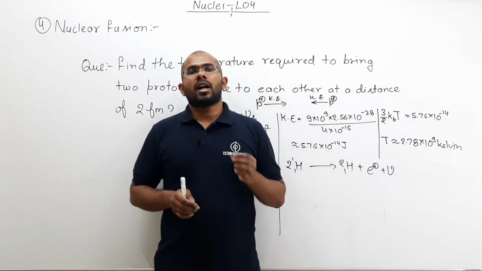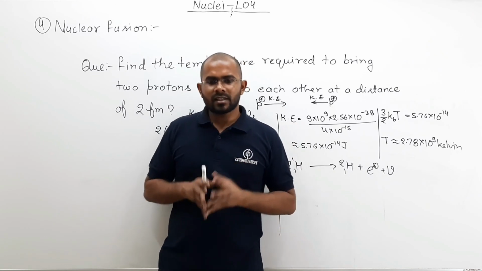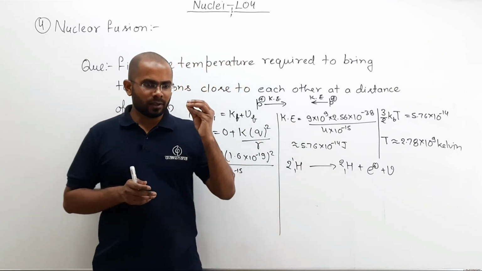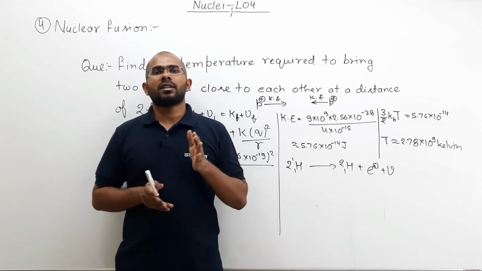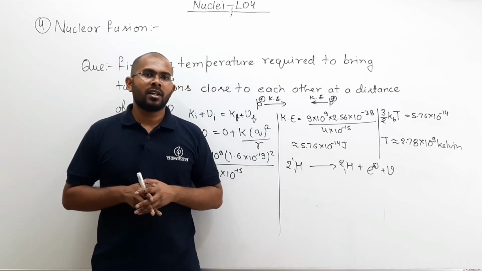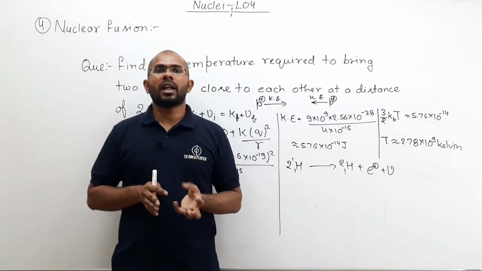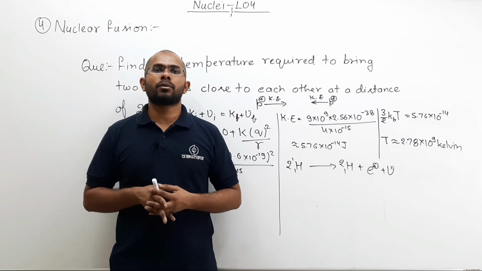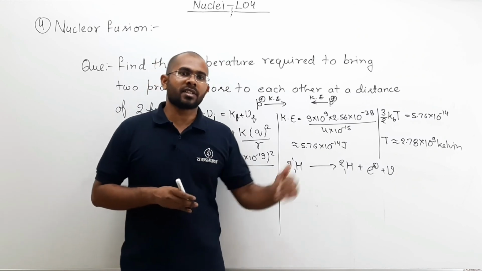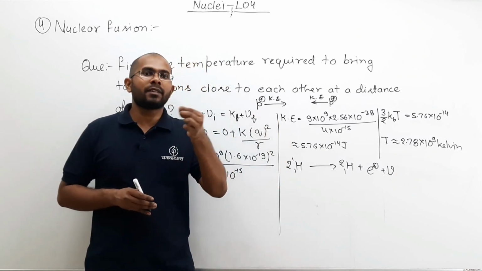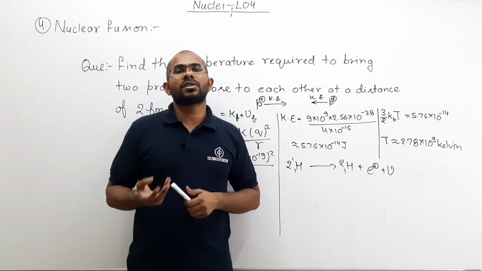So this was the last lecture of your nuclei topic. In these lectures we have studied the nucleus in a little bit more detail. We have studied what the components of our nucleus are, the types of nucleus, and how you can judge whether your nucleus is stable or not. We have studied the processes through which a relatively unstable nucleus tries to gain more stability.